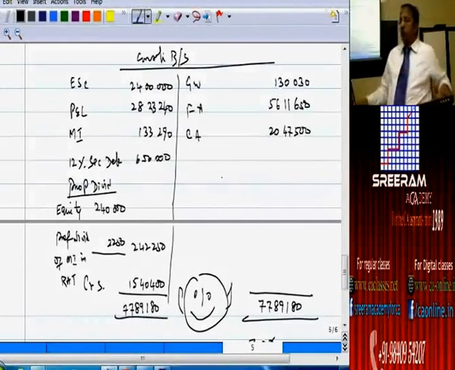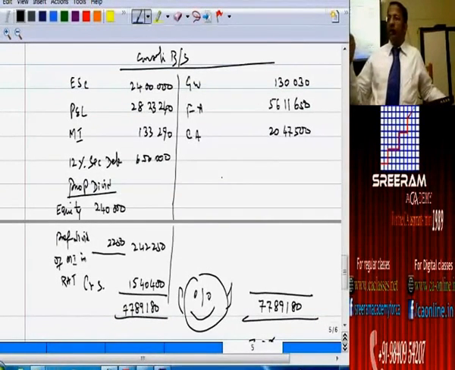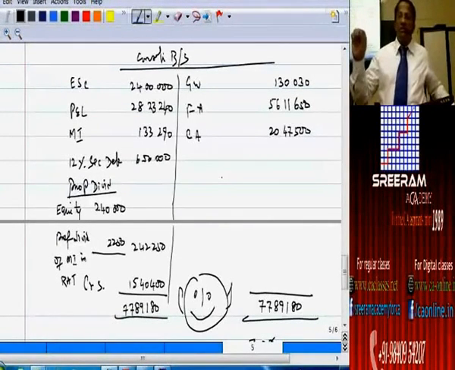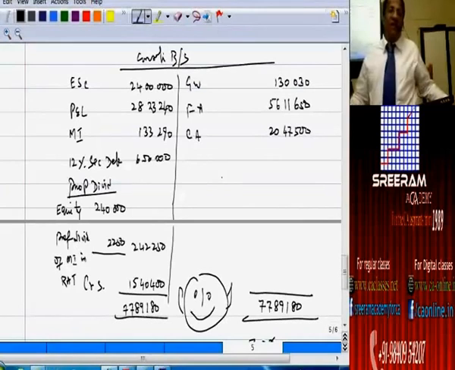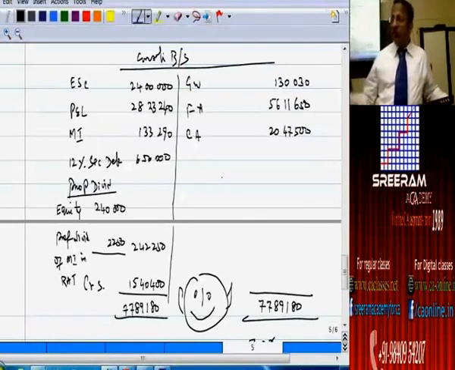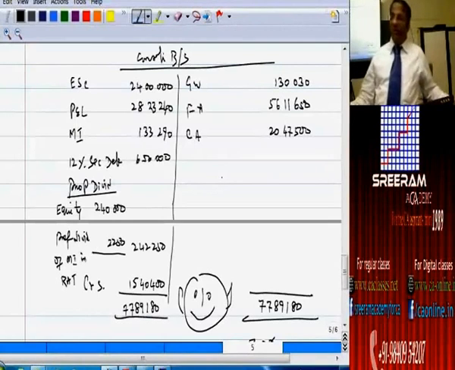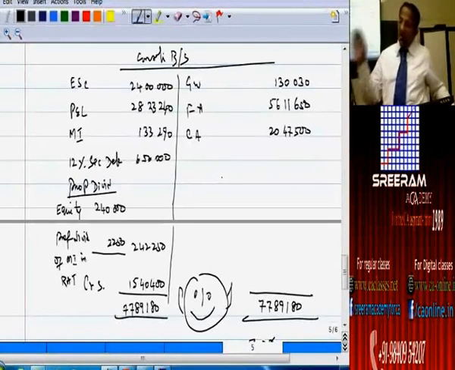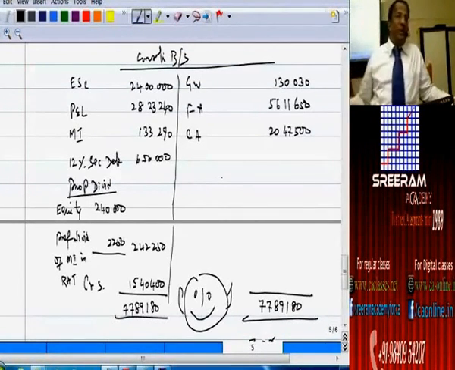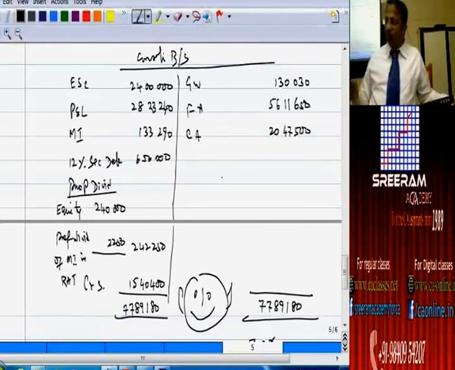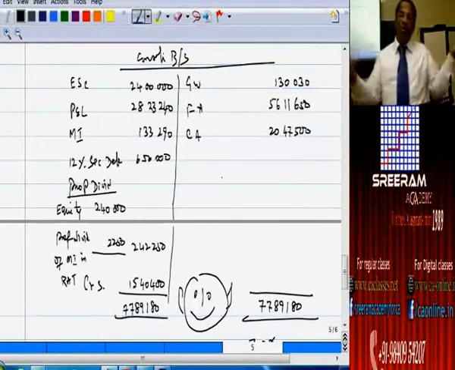Imagine the change that we have made, 31st of March 11 as 31st of March 12. People might have a feeling, why should I alter the information given in the question? Even if it is against the Companies Act and accounting standards, let it be like that, they have committed a mistake. If you don't alter the question paper as it was done in the previous case, then how do you make a presentation?